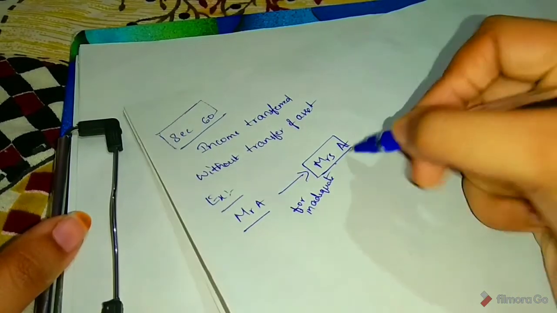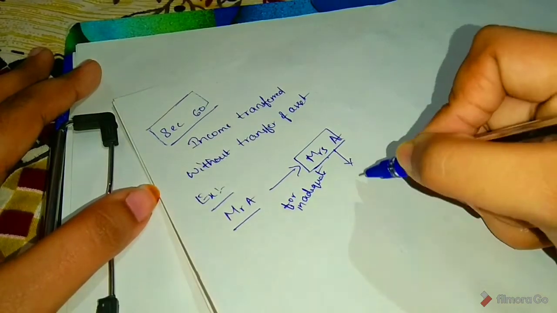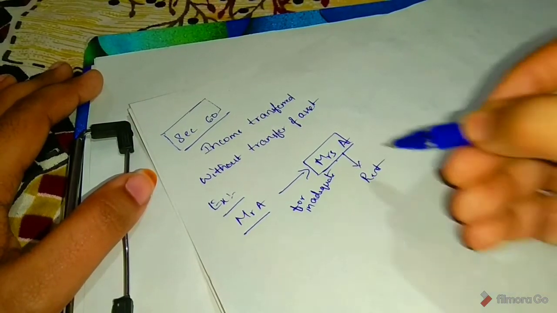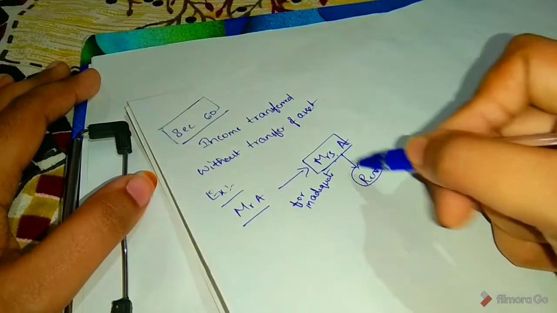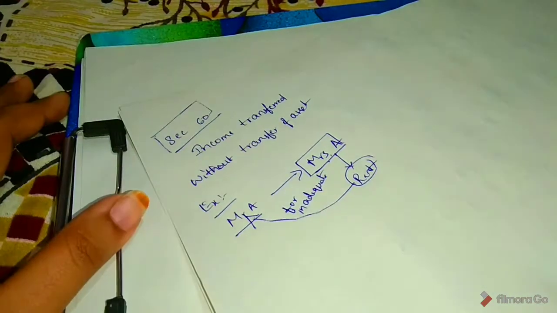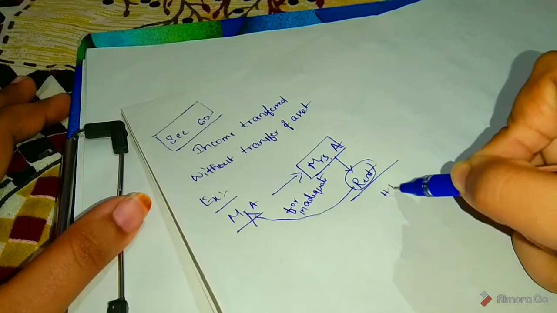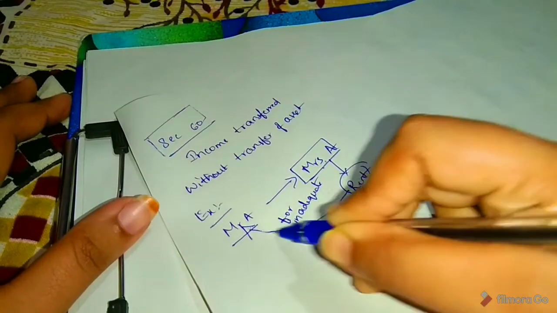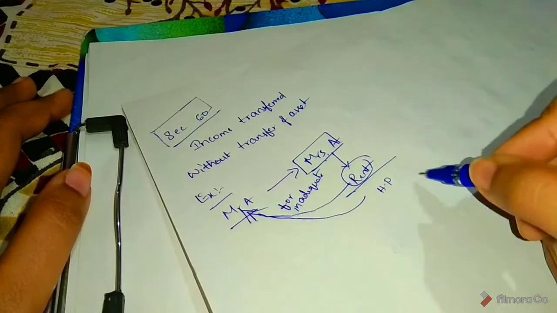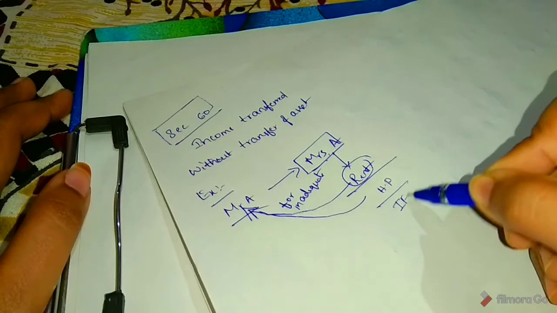Here Mrs. A gave that house on rent. So this rent income of Mrs. A will be clubbed in Mr. A. And also any benefits from this house property will be included in Mr. A's income, like standard deductions. That will be covered in the income from house property chapter. Okay.